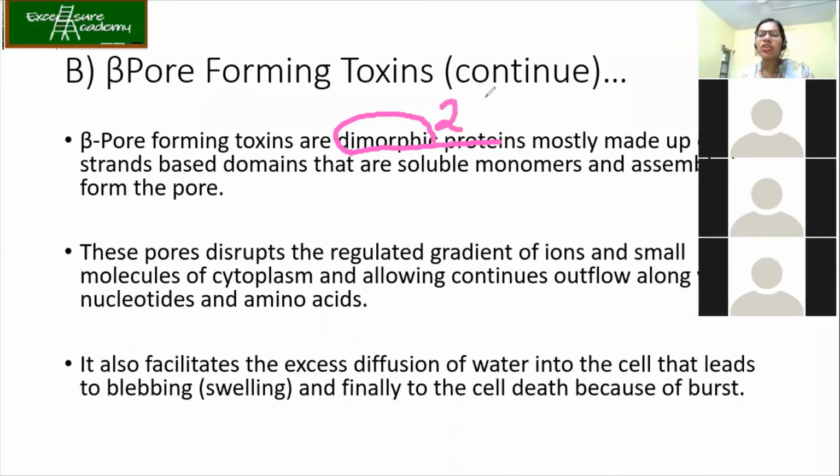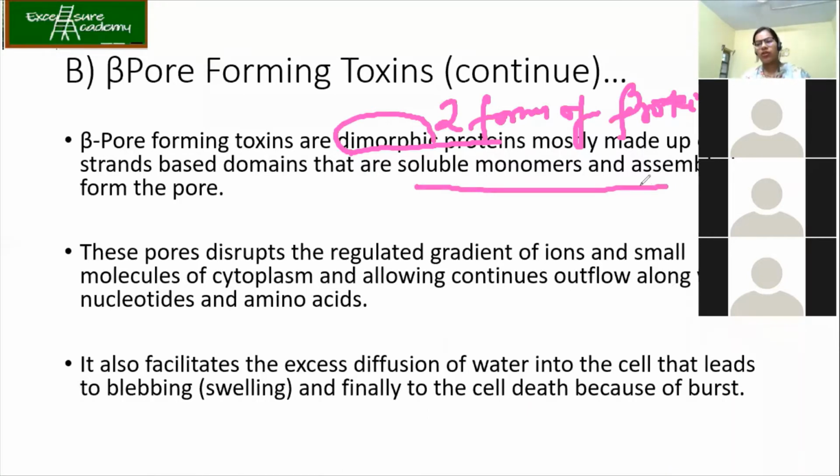It means that it has two forms of proteins. It is made up of beta strands, and it has domains that are soluble monomers and assemble to form the pore. When you say soluble monomers, it means the bacteria is able to produce these proteins and they are released extracellularly, and whenever they come in contact with the host, they bind to the receptors and make a pore.